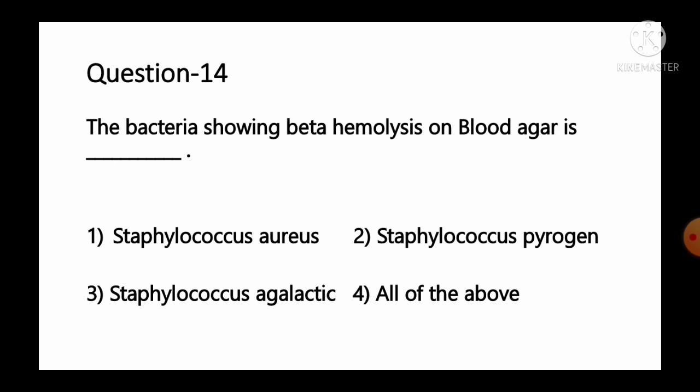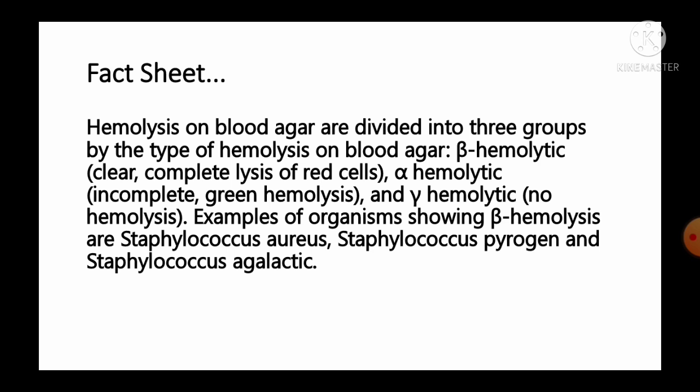The bacteria showing beta hemolysis on blood agar is option number 1, Staphylococcus aureus, number 2, Staphylococcus pyogenes, number 3, Staphylococcus agalactiae, and number 4, all of the above. And the fact given regarding this question: hemolysis on blood agar is divided into 3 groups by the type of hemolysis: beta hemolysis, clear complete lysis of red blood cells; alpha hemolysis, incomplete or green hemolysis; and gamma hemolysis, with no hemolysis on blood agar.